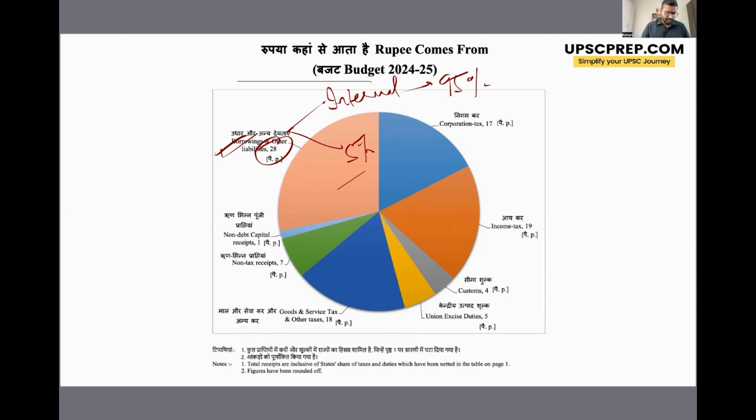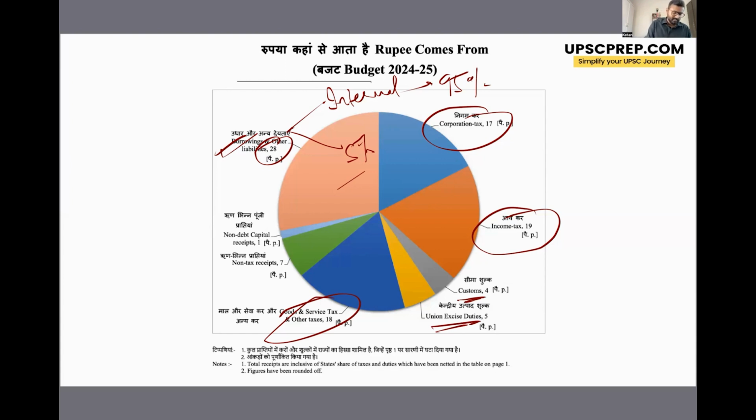Then next is income tax. Income tax around 19 paisa government is earning. Corporation tax is around 17 paisa. GST is around 18 paisa. So similar amount of money from these tax sources. Apart from that, you have your union excise duty and customs, where you get 5 paisa and 4 paisa respectively.